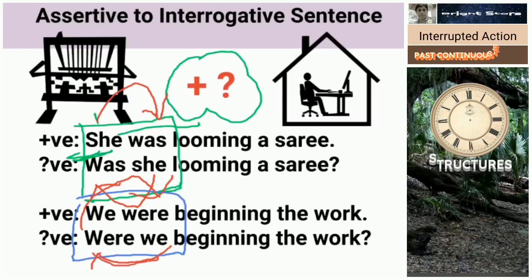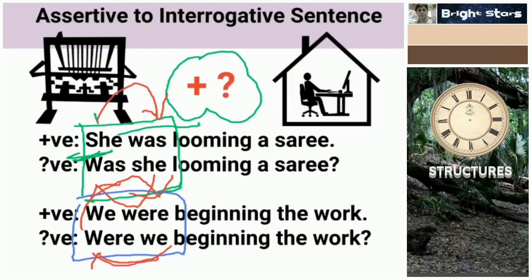Like this we change. She was looming a sari. Was she looming a sari? We were beginning the work. Were we beginning the work?